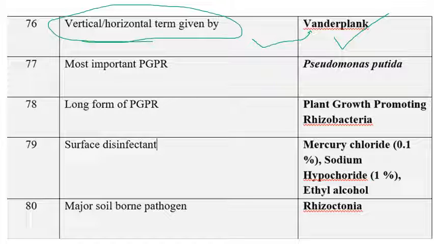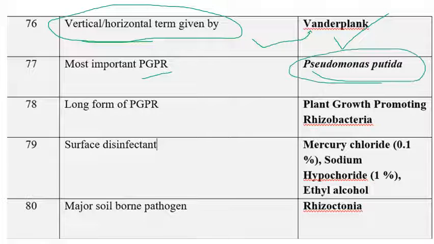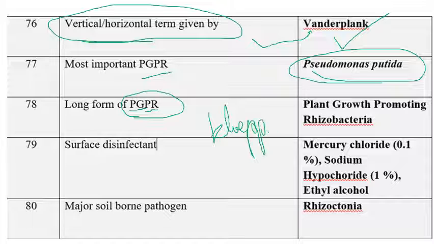The next one is PGPR. Among the given options, Pseudomonas putida is the most important PGPR. The full form of PGPR, we know very well, is plant growth promoting rhizobacteria. Kloepper is considered the father of PGPR.